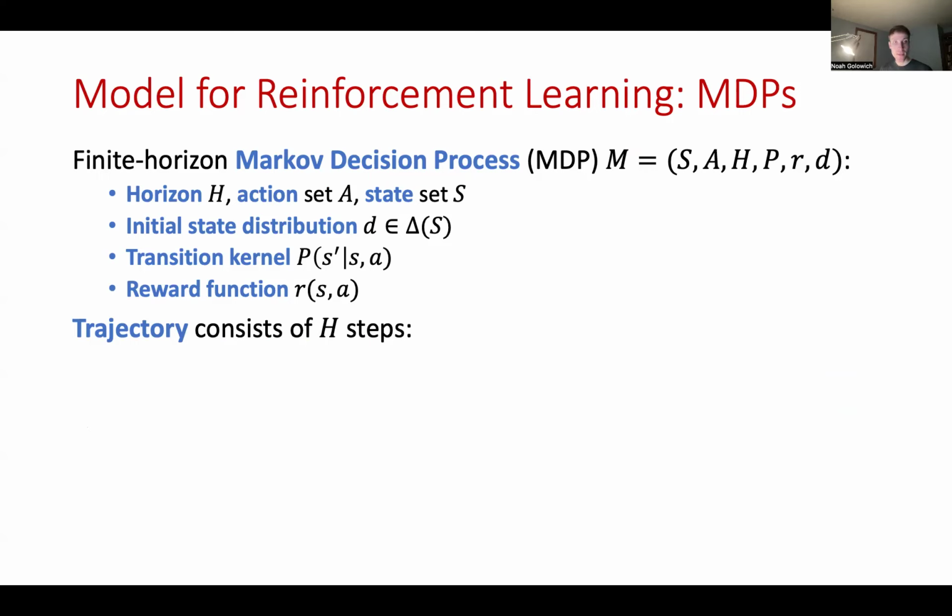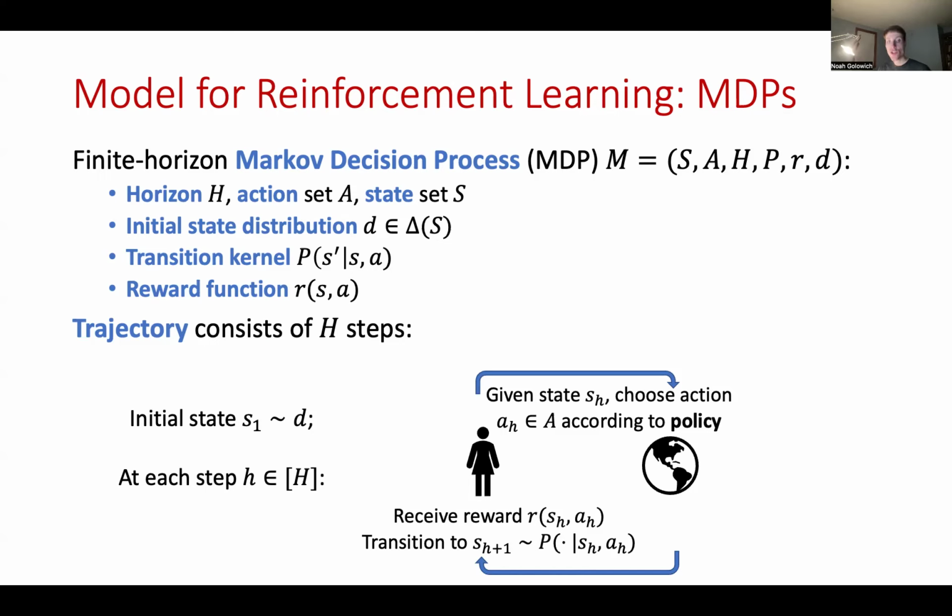Finally, there's a reward function R of S, A, which gives the agent's reward, given that it's in state S and takes action A. A trajectory in an MDP consists of capital H steps. Initially, an initial state S1 is drawn from the distribution D, and at each step little h from 1 to capital H, the agent observes its current state S_h, it chooses an action A_h according to some policy, and then the environment transitions to a new state S_{h+1} from the transition kernel P. The agent also receives reward R of S_h, A_h according to the reward function R.